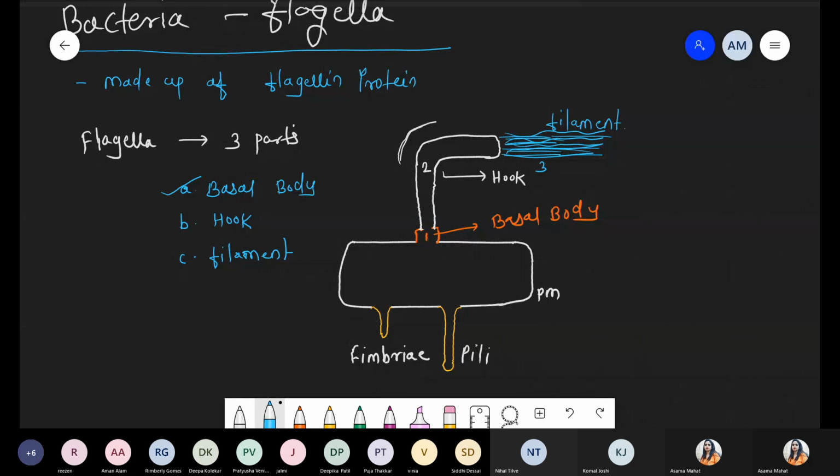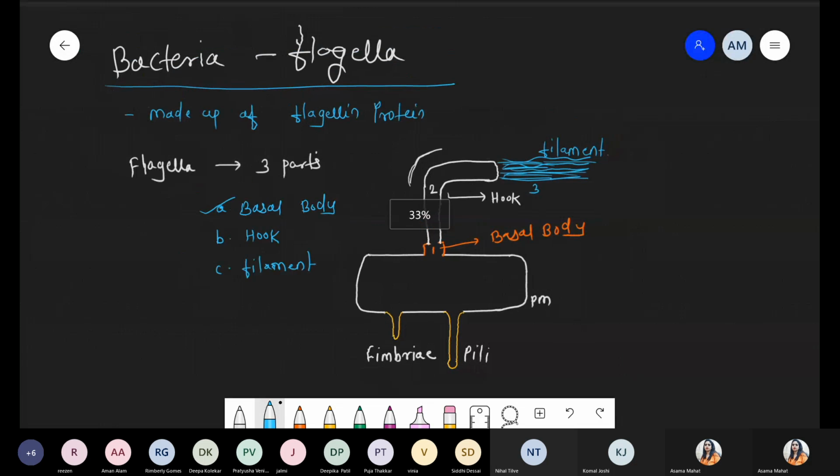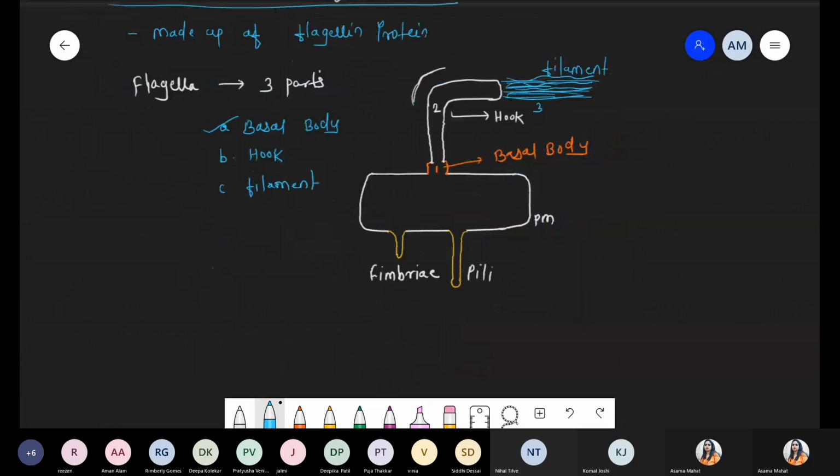Okay, Isha. Chalo. So now the next part we are talking about is flagellar arrangement. These are part of the bacterial flagella, because a single flagellum may be present, 2 flagella, or a set of flagella, so we are talking about arrangement of flagella. To continue, these are the simple structures of the flagella.